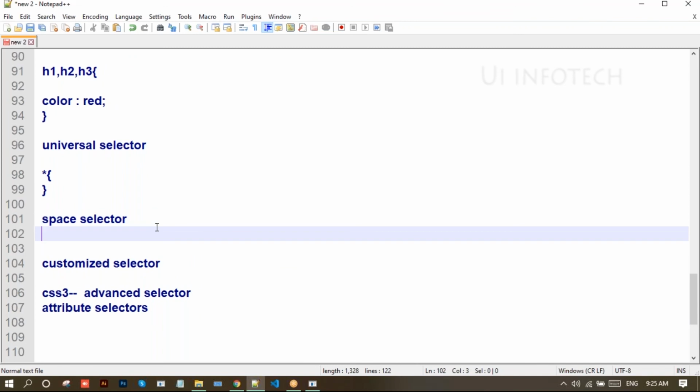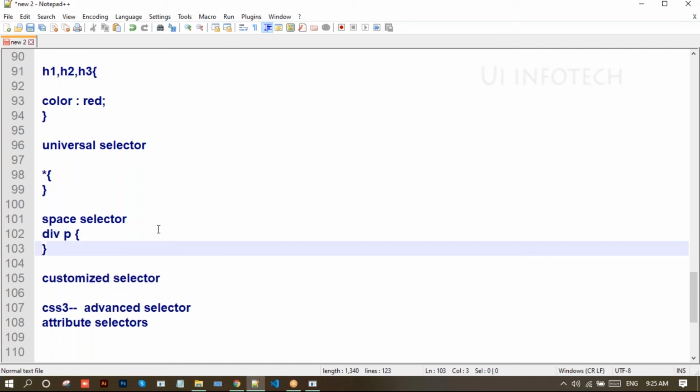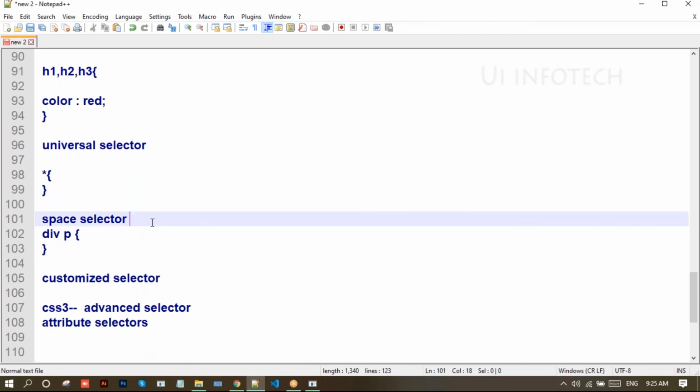And the space selector: in order to select a child element, we can use this, like div space p, then you can write some styles here.